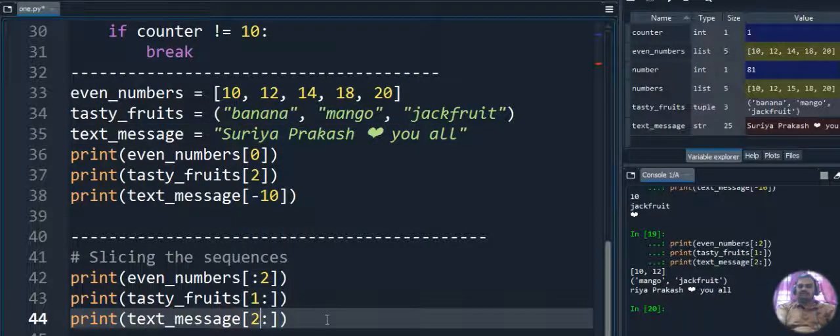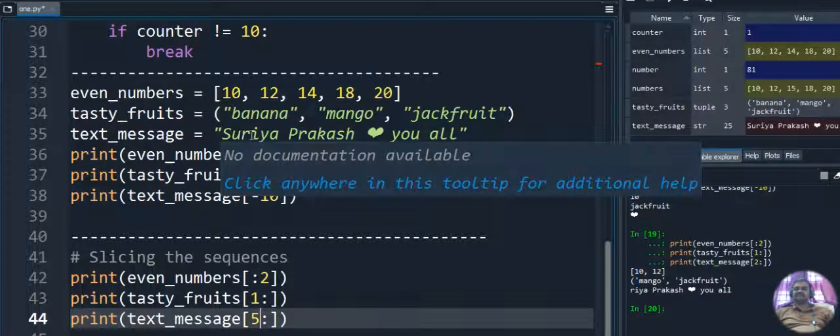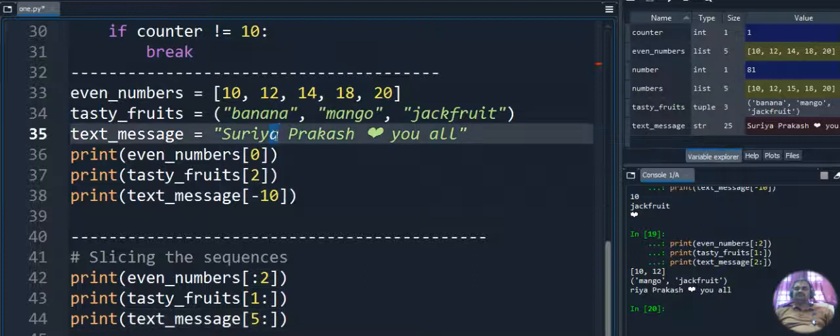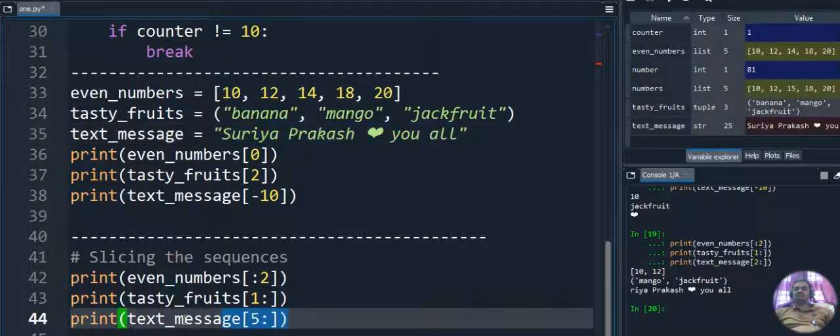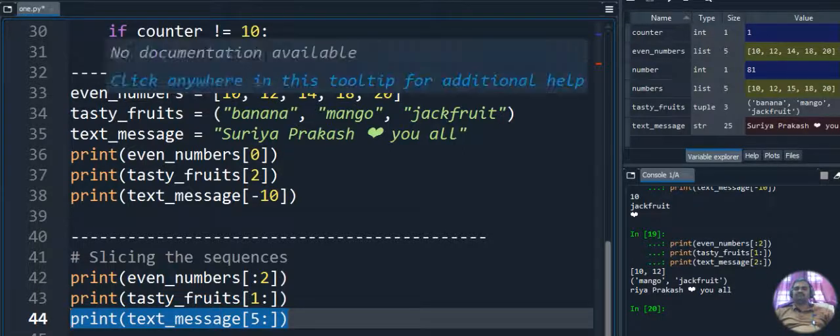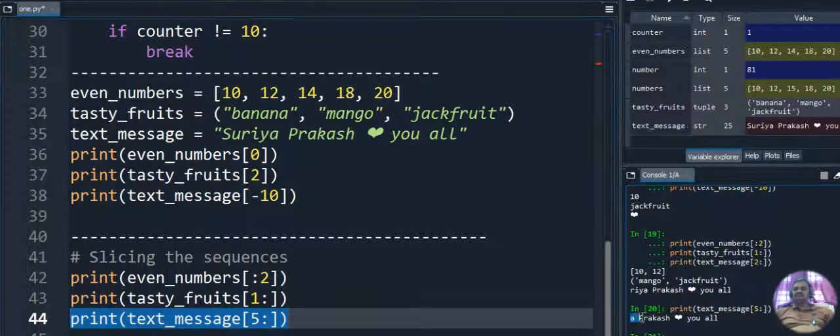If I am giving 5 colon, what happens? This is the 0th position, this is the first position, second position, third position, fourth position, and this is the fifth position. From A to the end of the message you will get as output. I will execute this particular statement again. You can see the output here, from A until the last we are getting the output.